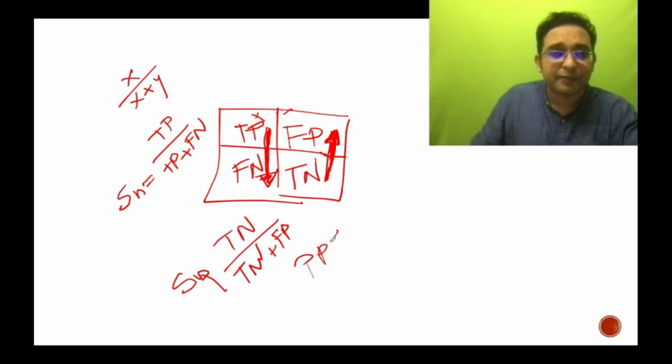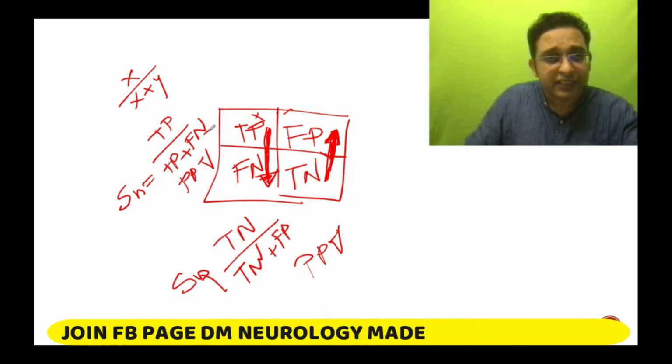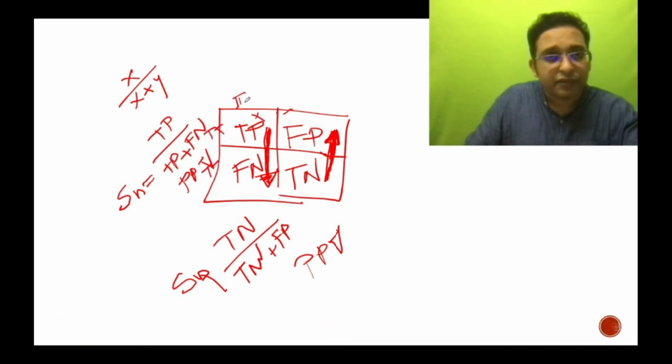This looks at the efficiency of the test results. We are testing one patient. So this is test positive, test negative, disease positive, disease negative. We are looking at the test. Positive means it is going forward here. So positive predictive value is equal to true positive by true positive plus false positive.